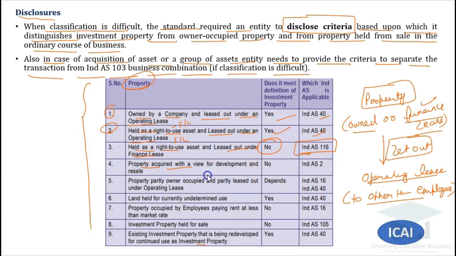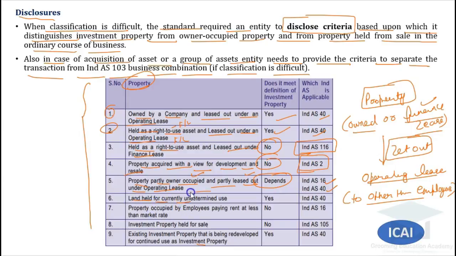Property acquired with a view for development and resale. So this is basically your inventories. If you are acquiring the property and you will resell it after development, then it is basically inventory. It is not investment property. It will be covered by IND AS 2. Property partly owner occupied, partly leased out under operating lease. Partly owner occupied, partly leased out means it is a property for more than one purpose. So we will see whether we are able to split or not, and accordingly the treatment will be decided. So it depends whether IND AS 16 will be applicable or IND AS 40.